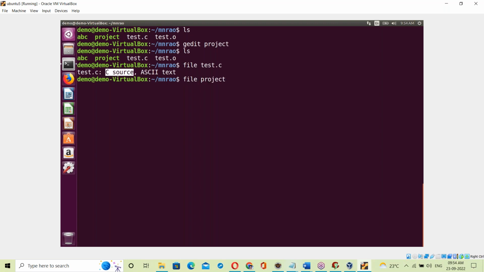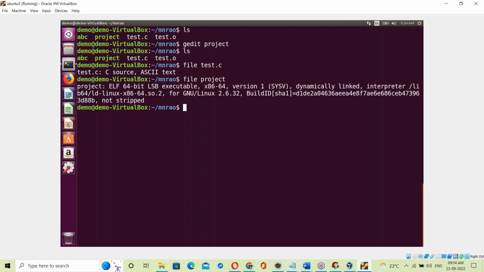The project. What is project? See, that exe file, executable file. The file command checks the type of that file. Project is an executable file. Here x86-64 means 8086 family processor. In my system I'm using an 8086 family processor with a 64-bit OS. These are hardware information in the exe file.